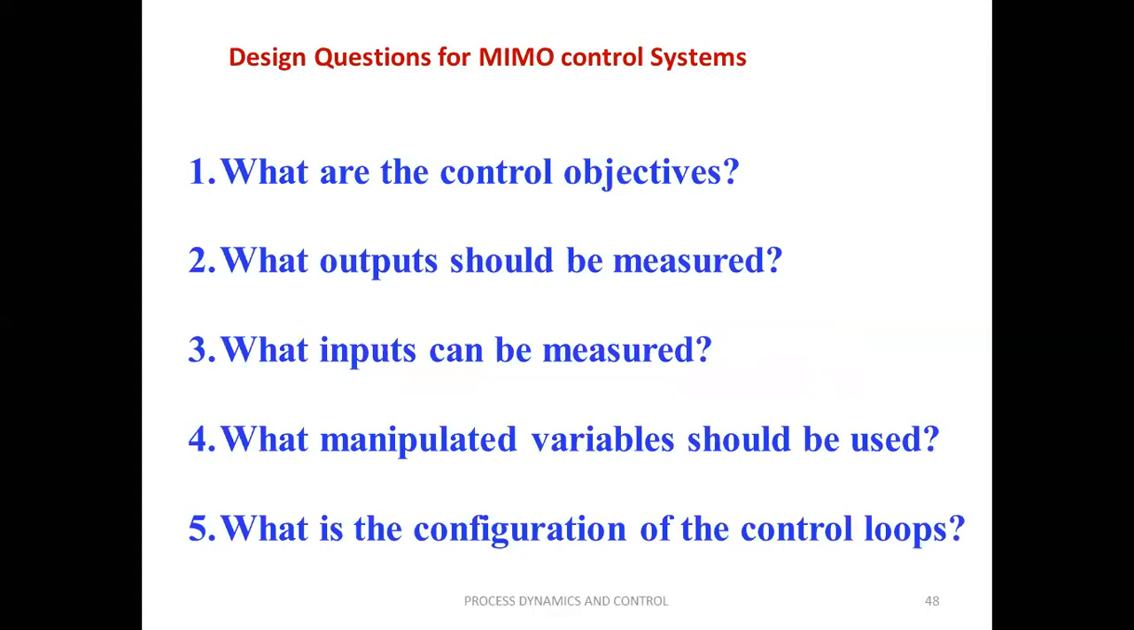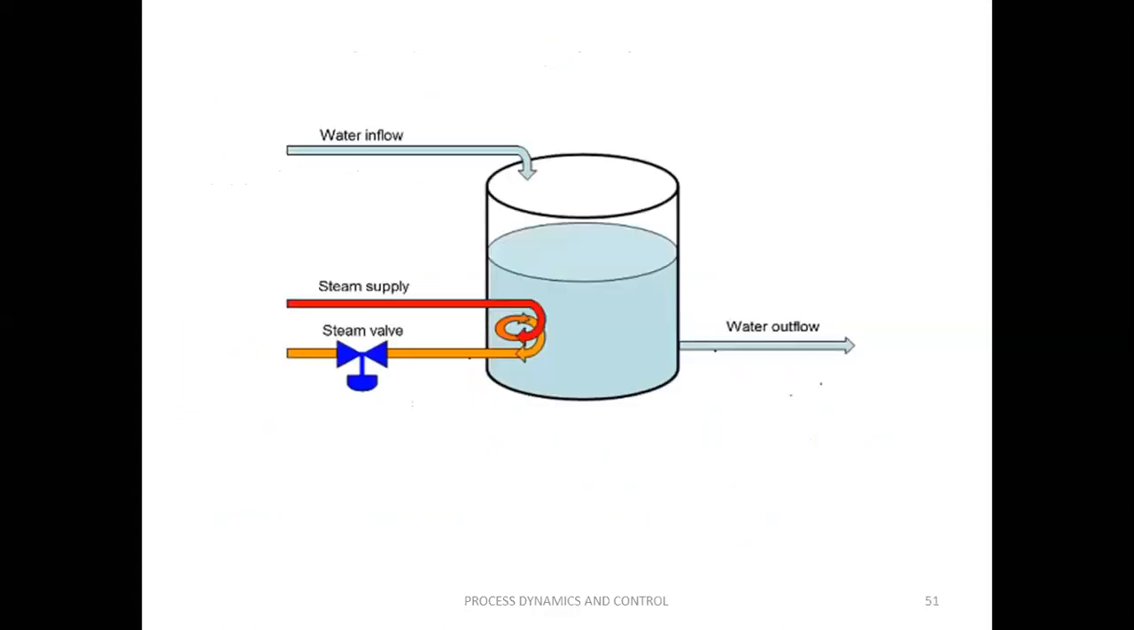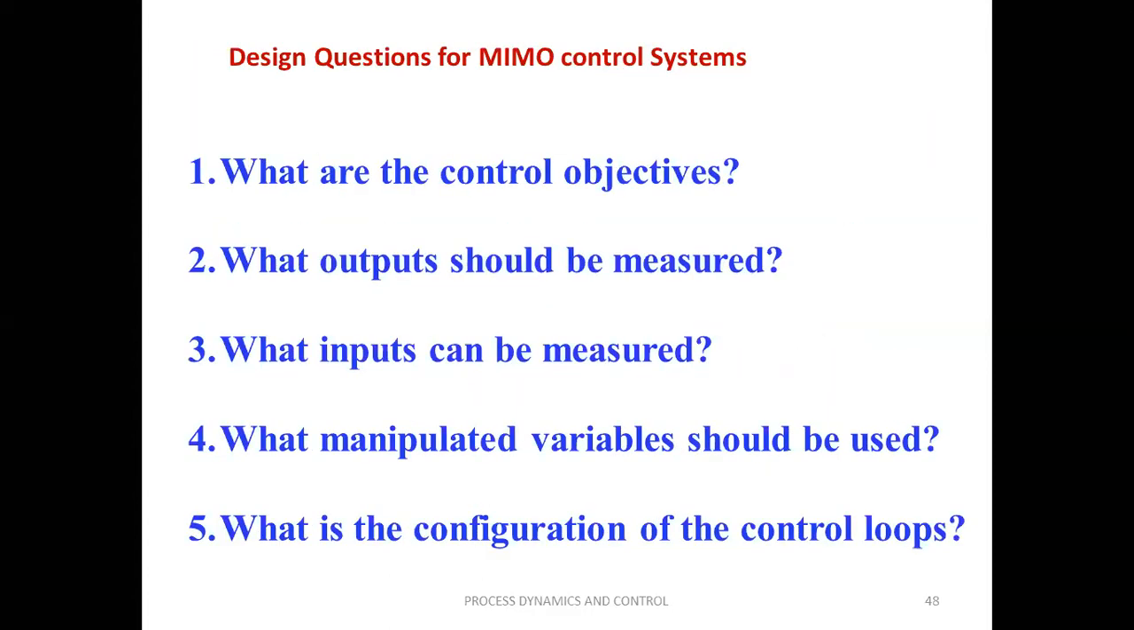After this, what output should be measured? If you are able to answer all these questions, then only we are able to design the control system. So the first question is, what are the control objectives for a given process? I have identified the objectives as the level of the liquid and the temperature of the liquid. So what output should be measured?